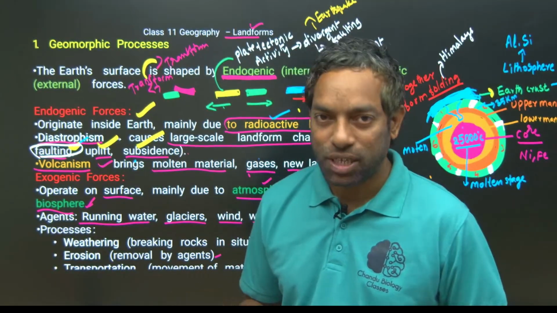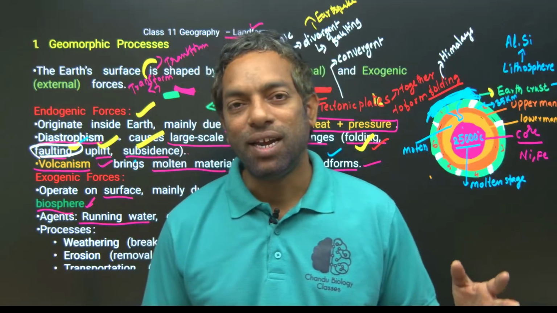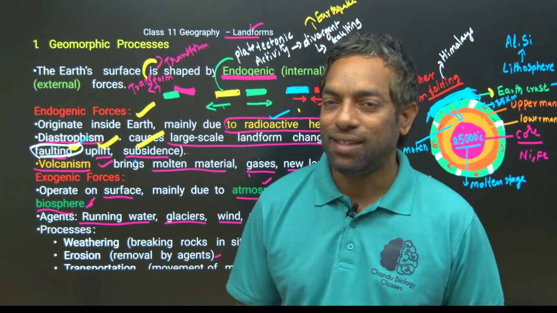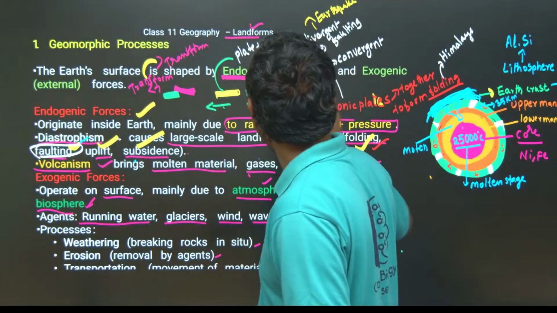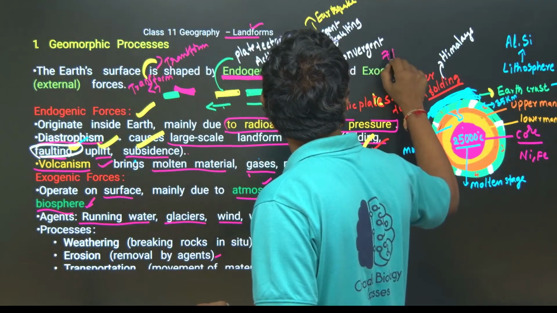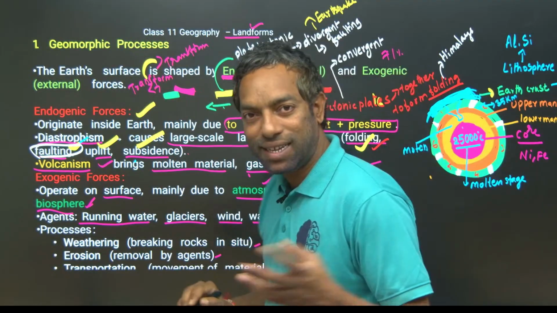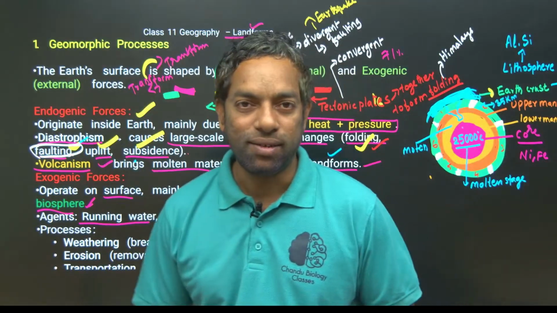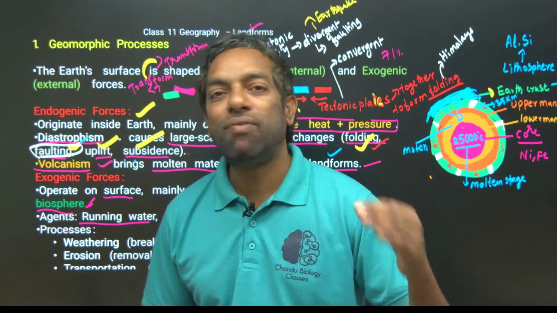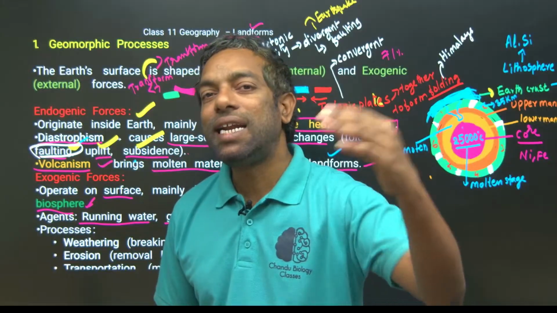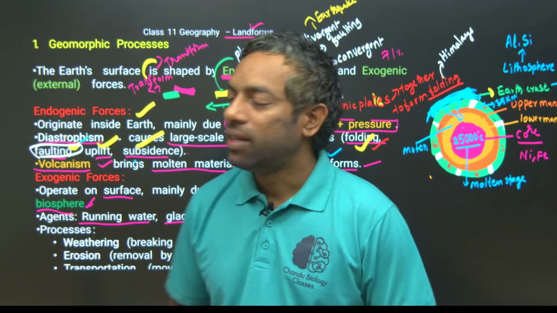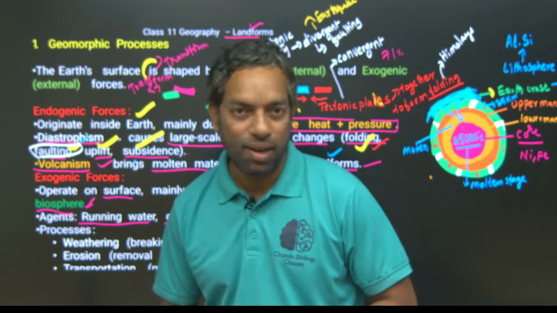Hydrosphere means the water bodies on the earth. 71% of water is there on the earth. 71% water means it can decide the landform of the earth. Of course, obviously.